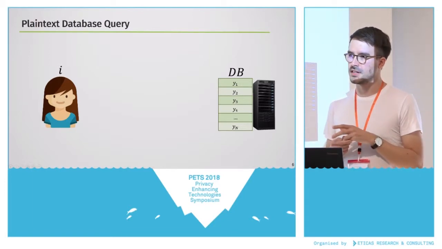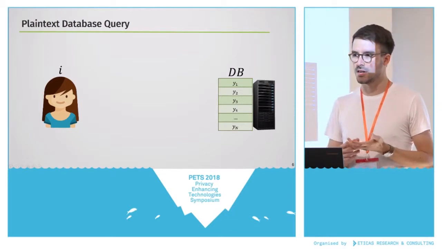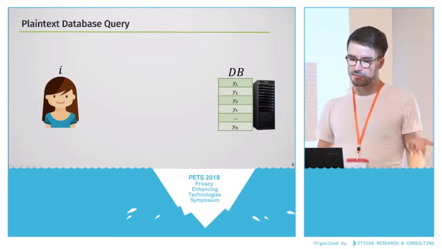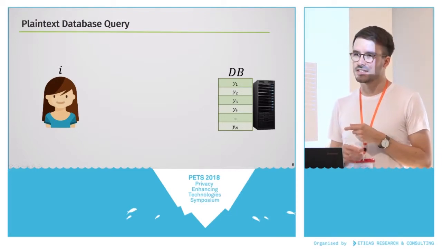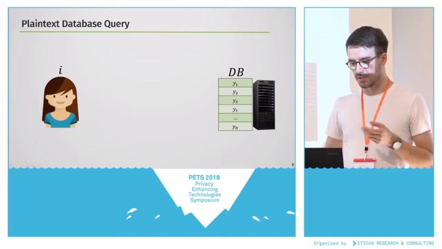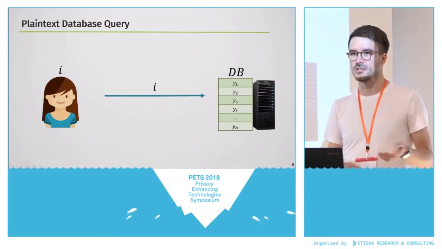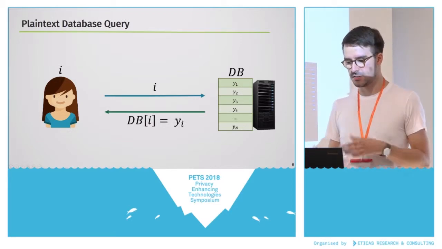Before I go into the details on how we actually achieve this, I first want to explain what PIR, or private information retrieval, is. And before we do it privately, we have to do it in plain text. In this case, Alice wants to query a database at a given index i. So she wants to retrieve the position in the database at index i. In plain text, she just sends this index over, receives the element at position i,